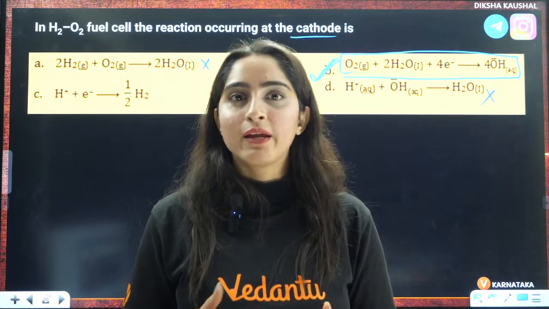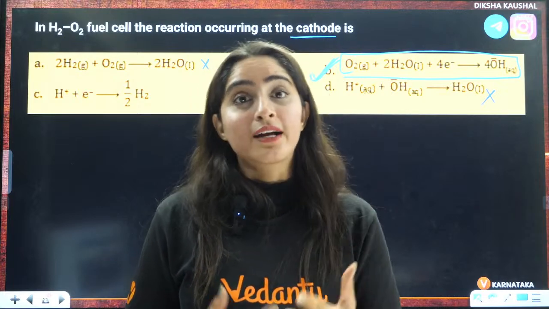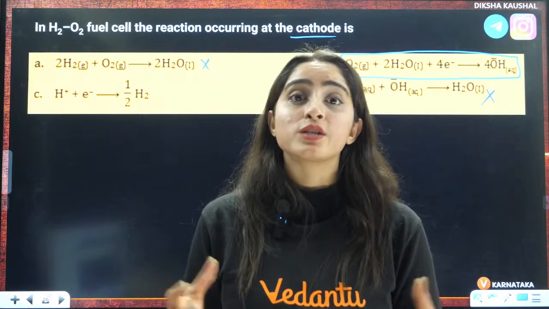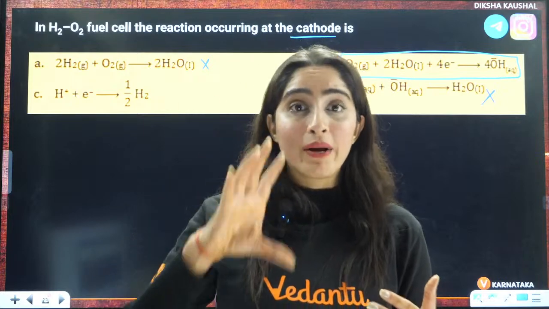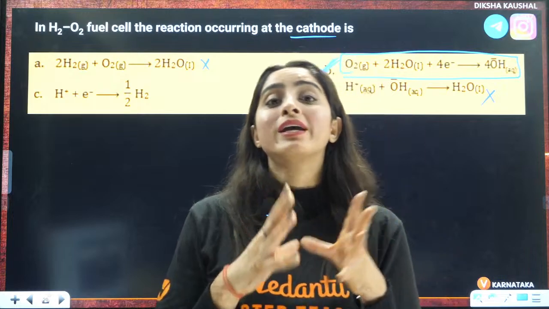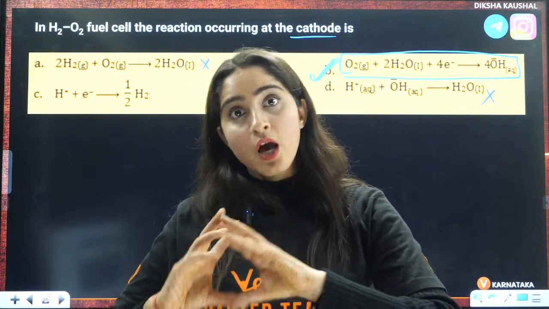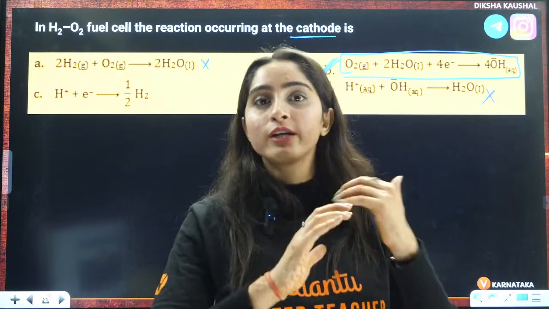I am trying my best. Right now it's just the starting phase, and I'm trying to know what you exactly want. That is why I'm asking you to please write it down in the comment section. What is your demand? What are you weak in? Are you weak in practice? Do you want me to focus more on practice, more on previous year questions, and then teach only the priority theory part?